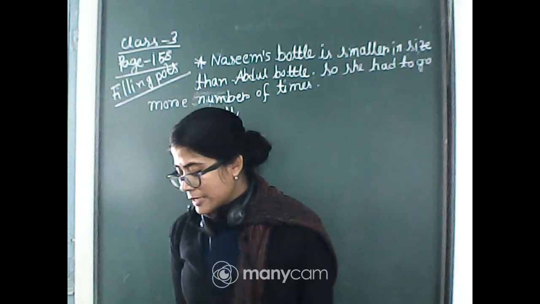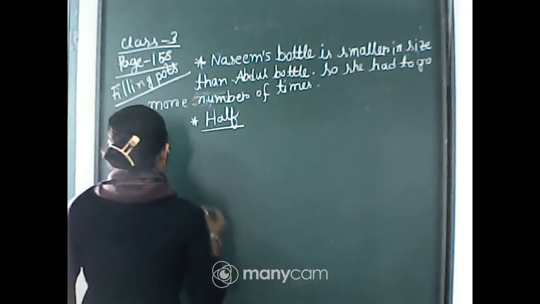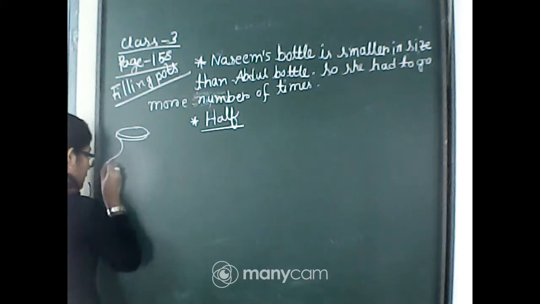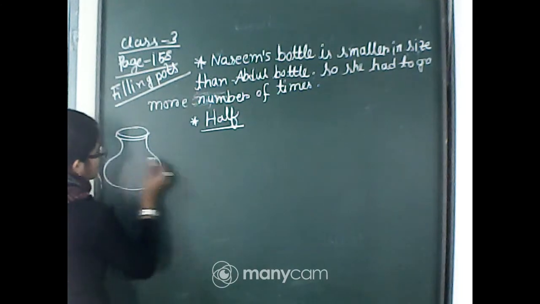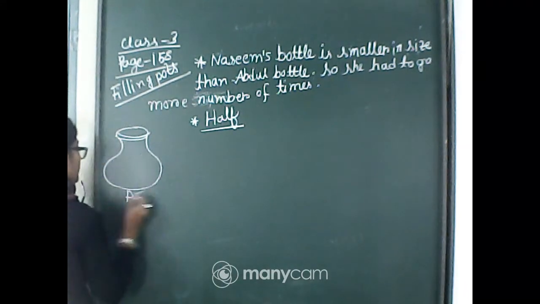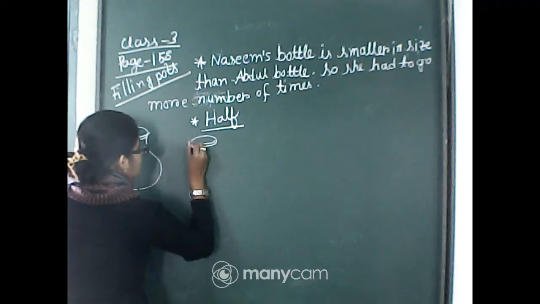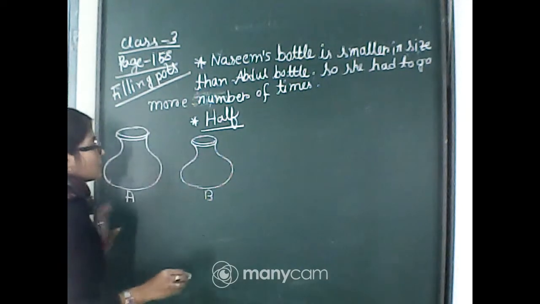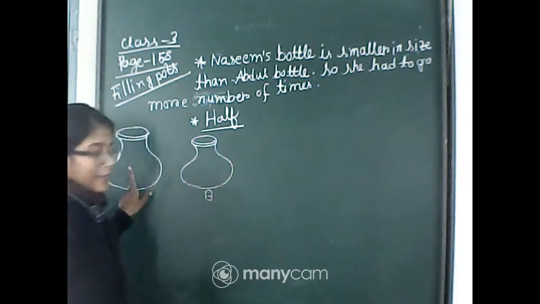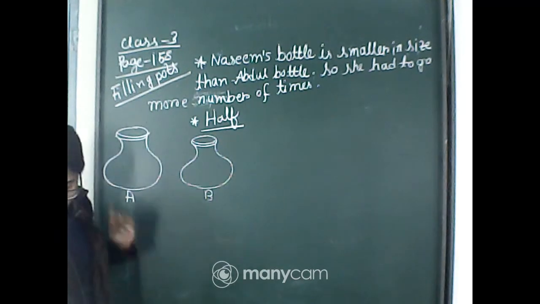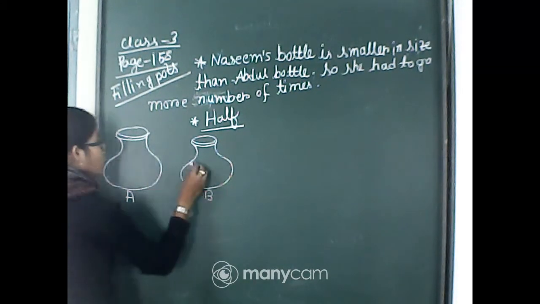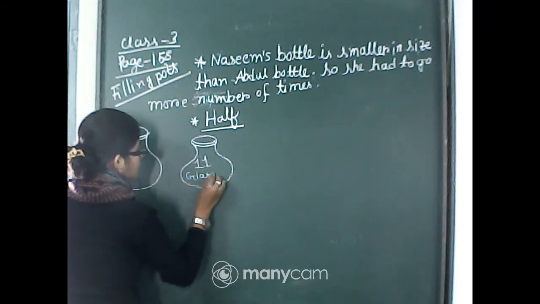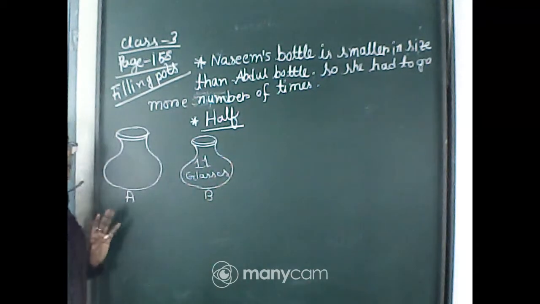Okay. Now here is the information they have given us. Pot B holds 11 glasses of water. If I try to draw, though I can't draw that well, this is pot A and this is pot B. So obviously the size of pot B is smaller than A. Now they are saying that pot B holds 11 glasses of water. Means it can hold 11 glasses.